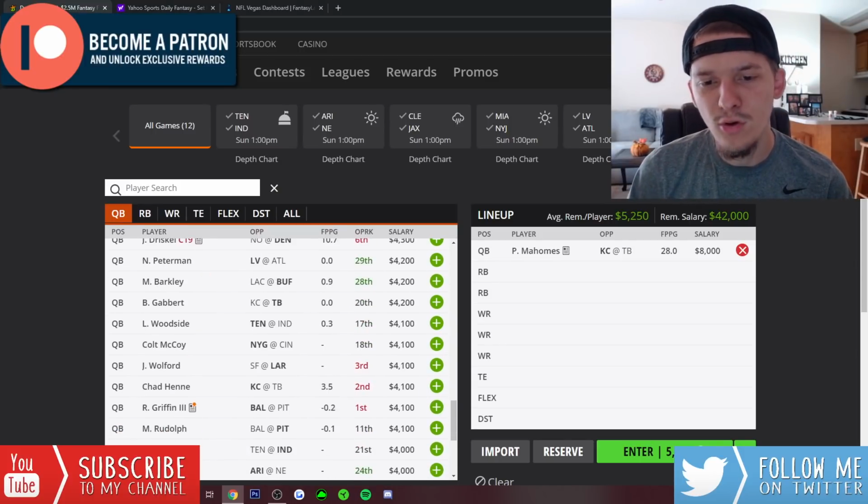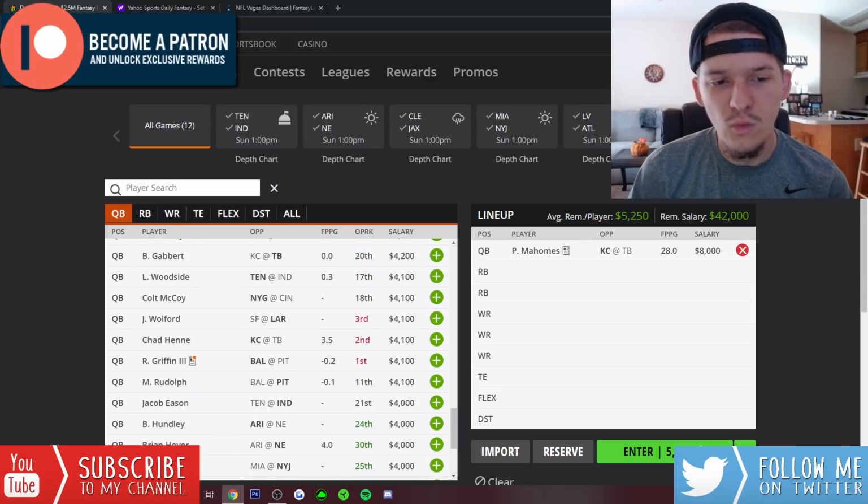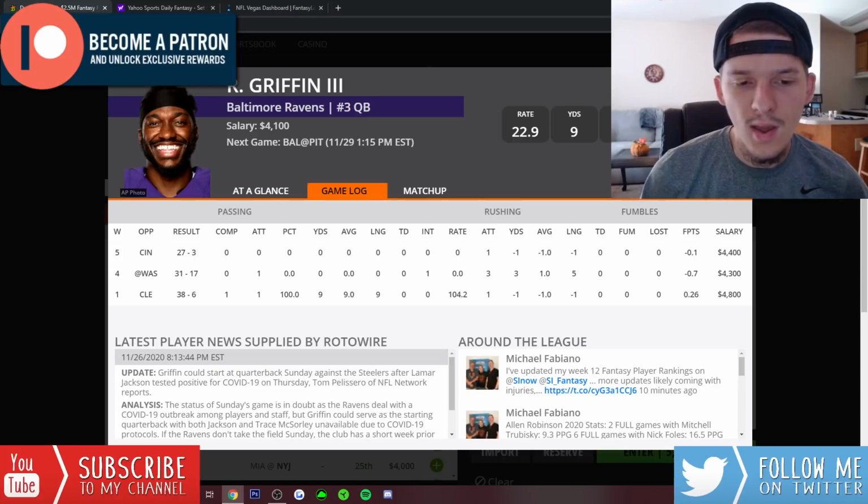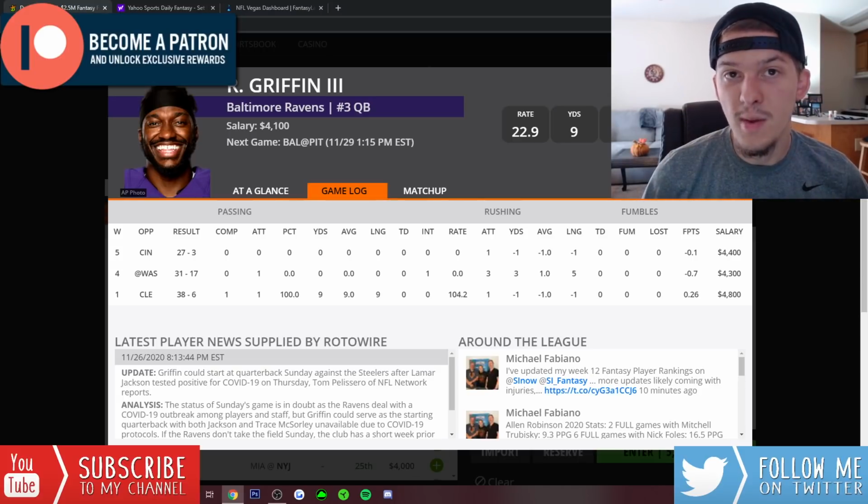I do want to mention Robert Griffin. He is expected to start this week with Lamar Jackson testing positive for COVID. Lamar has already been ruled out. Right now, this game is still expected to be played, but signs are kind of not pointing that way.